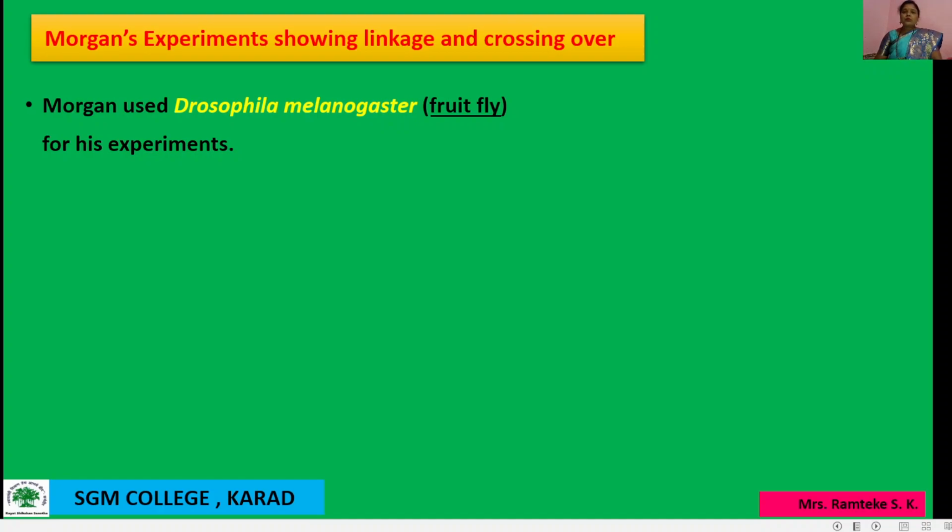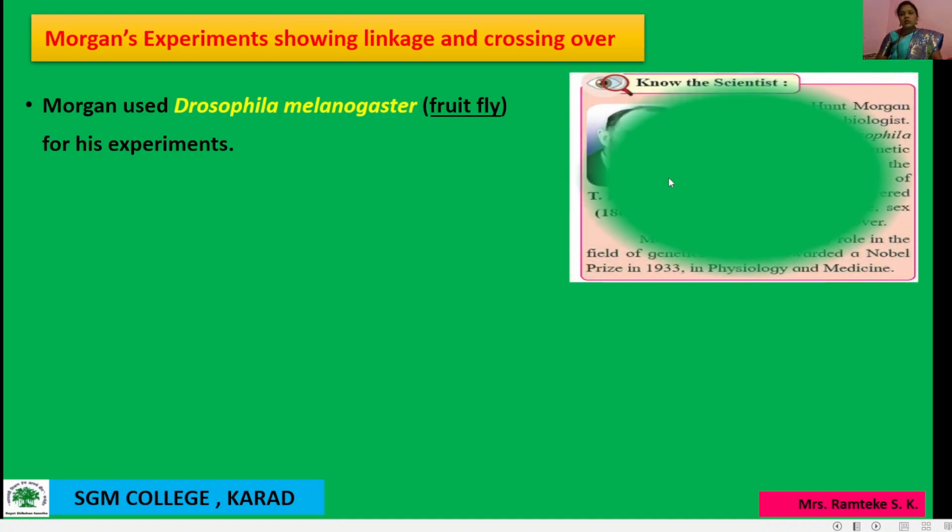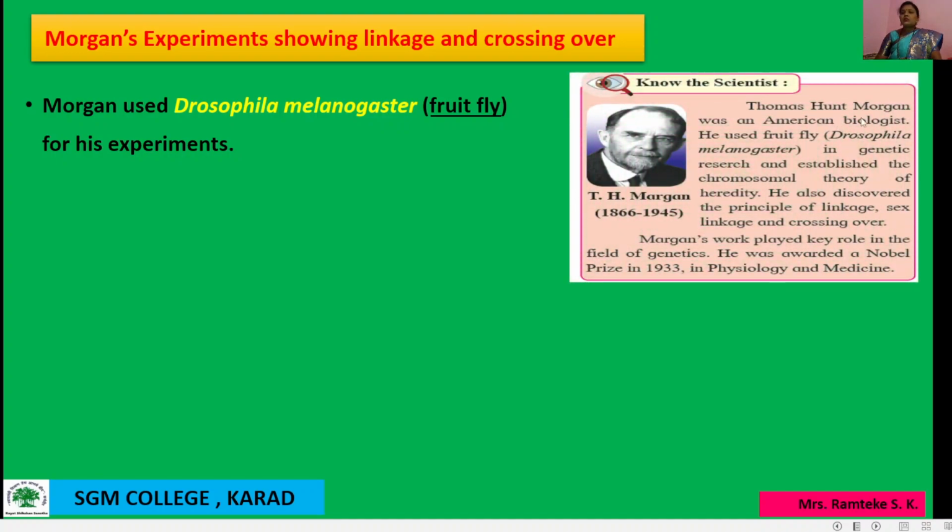So before discussing this experiment, let us understand who Morgan was. Thomas Hunt Morgan was an American biologist, a scientist from America related to biology.